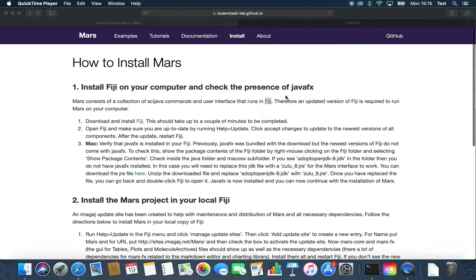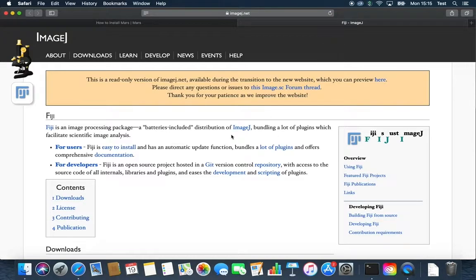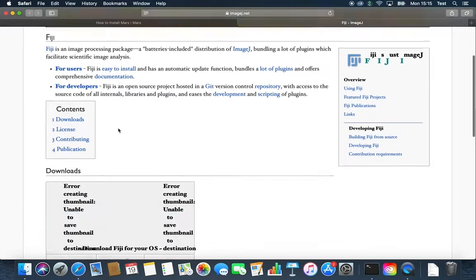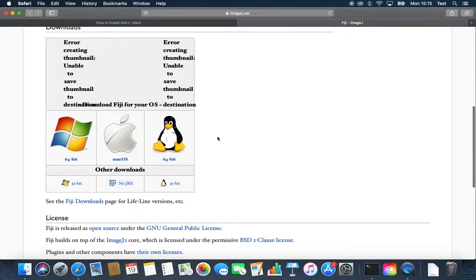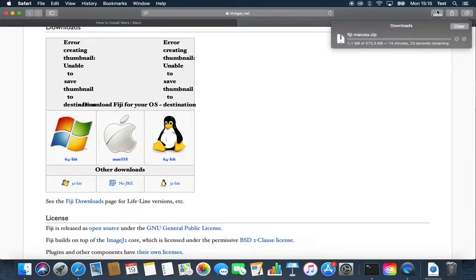We start with downloading Fiji from the Fiji website. Just follow the link on our installation guide. Please choose the download file according to your operating system. I'm a Mac user, so I download the Mac version. It will take some minutes depending on your internet connection.